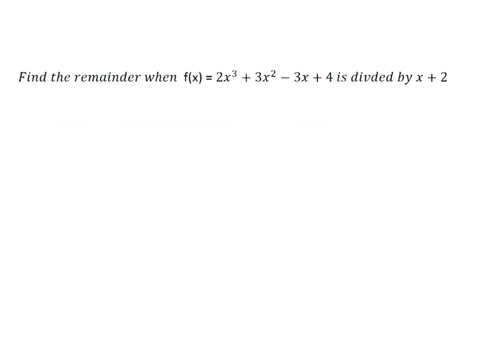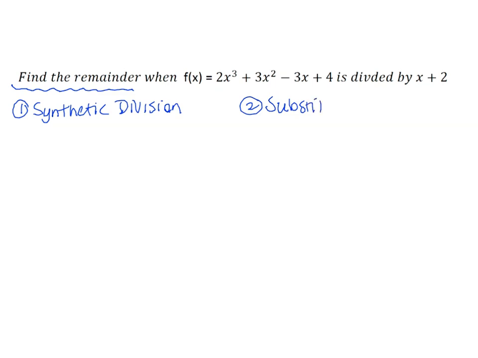For this one, we're asked to find the remainder given f of x and then dividing it by x plus 2. Now, if you watched the previous lesson, we found remainders using synthetic division. So you have 2 options. When you see the words find the remainder, that means you can either use synthetic division or your second option is substitution. So I'm going to show you both of those options for this problem. Let's look at synthetic division first.